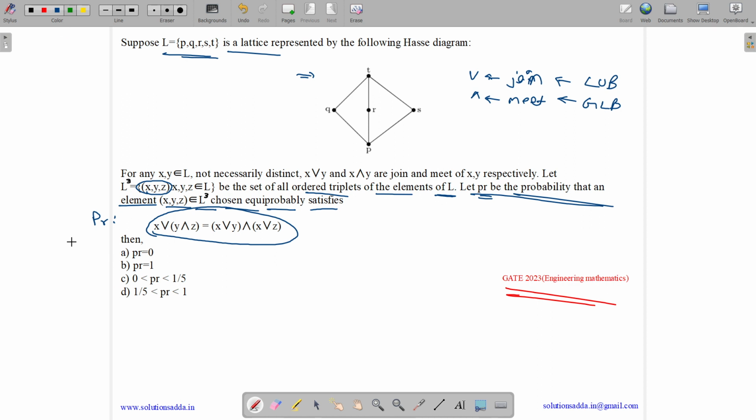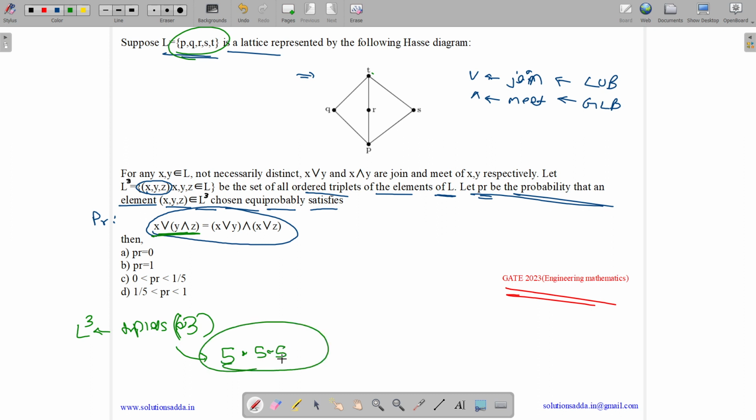Okay. See, what is L cube? L cube is nothing but its triplets, triplets of size 3. And here we have 5 elements P, Q, R, S and T. Now suppose we assume that repetition is possible, as there is nothing written about non-repetition. The number of ways to select triplets out of 5 items is 5 into 5 into 5. So the cardinality of L cube is 125, the number of ways we can choose 3 elements from 5 elements with repetition allowed.